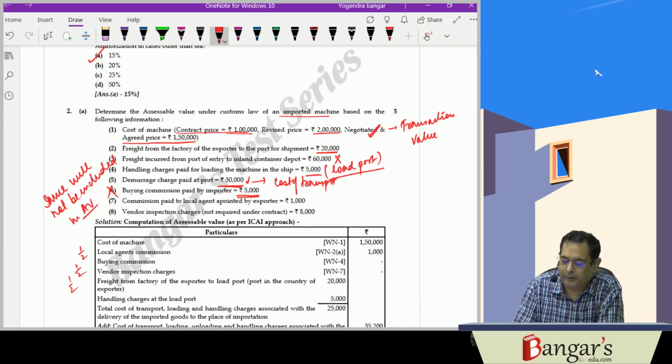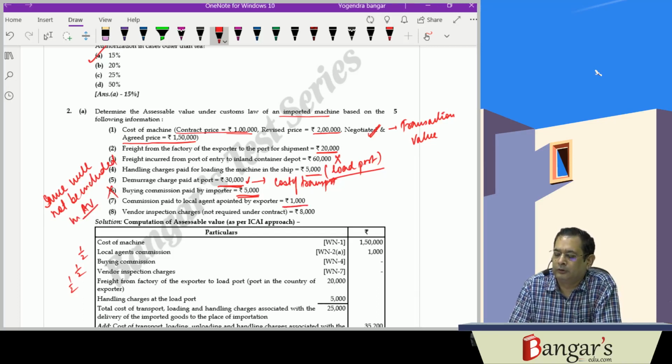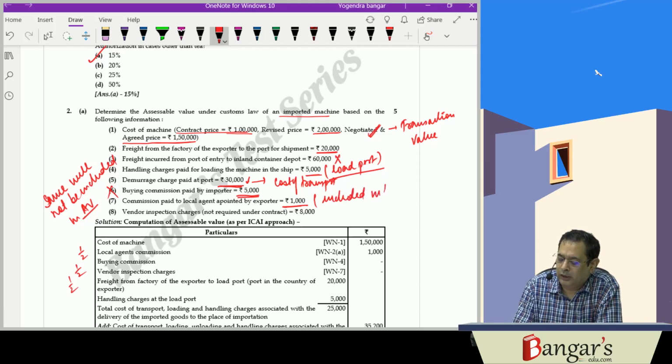Then commission paid to local agent appointed by the exporter, 1,000 rupees. This commission will be included in the AV. Local agent's commission will be included. Vendor inspection charges, which are not required under the contract, won't form part of the assessable value because it's not under the obligation.